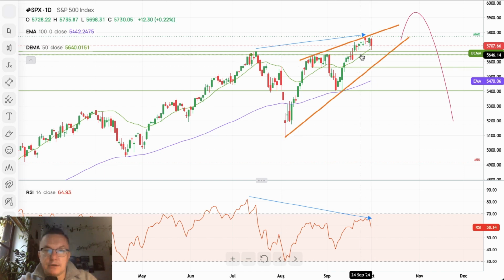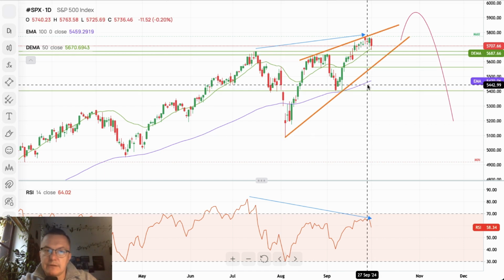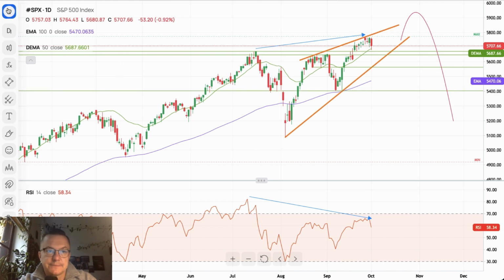We might see breakout below 50 and 100 periods moving average without any problem here on S&P 500. So please keep an eye on this market.